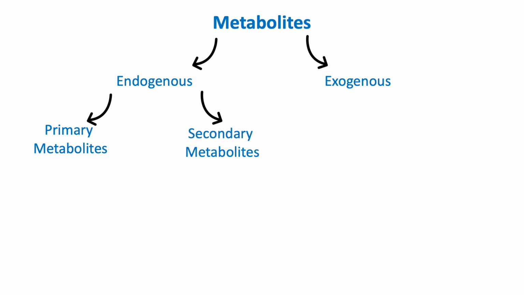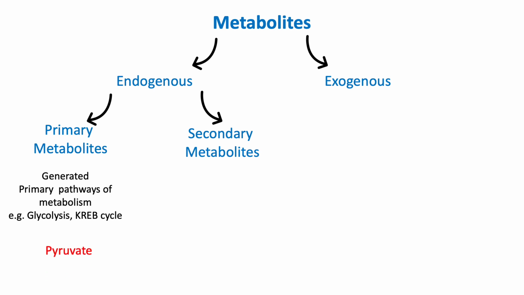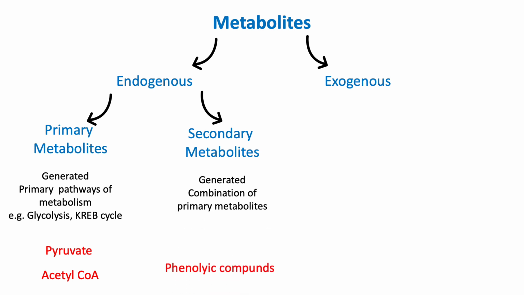Primary metabolites are generated through primary pathways of metabolism, for example, glycolysis and the Krebs cycle, and we can get pyruvate from glycolysis, while beta oxidation produces lipids such as acetyl coenzyme A. These are all primary metabolites. Secondary metabolites are those which are generated by the combination of a few primary metabolites. Examples of secondary metabolites are phenolic compounds and certain alkaloids.